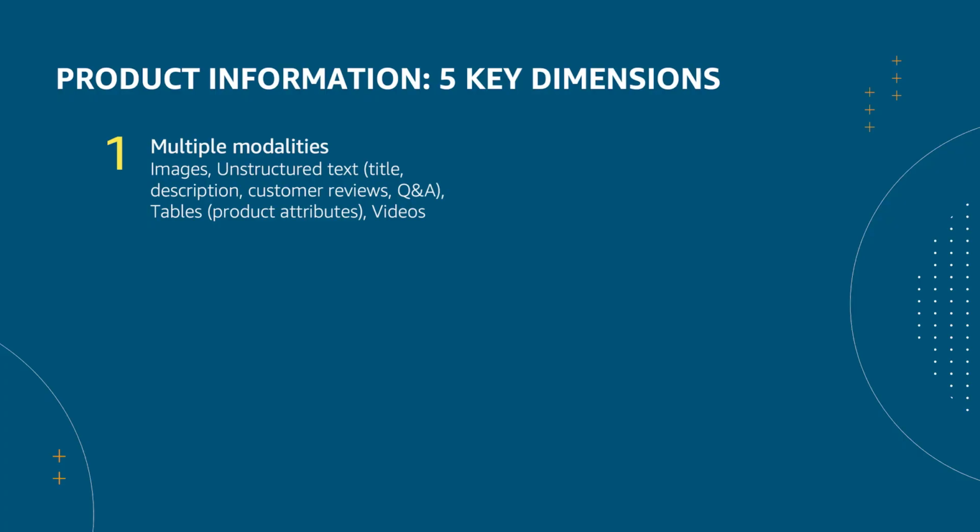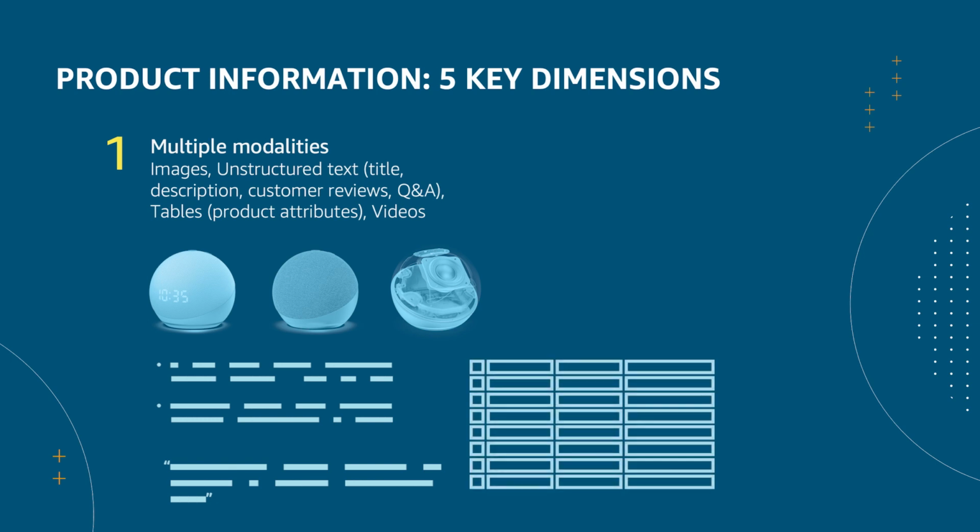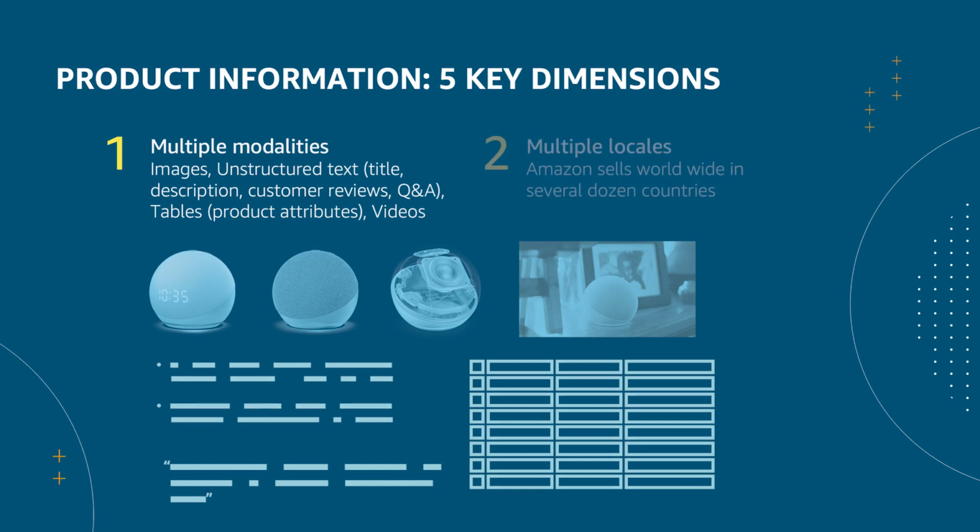The rich product information I previously described is available in multiple modalities: product images, unstructured text that describes the product and includes customer reviews and customer question and answers, tabular data that captures product attributes such as dimensions and their values, and finally, some products even have associated videos that contain useful information. So any product representation that we build must be multimodal.